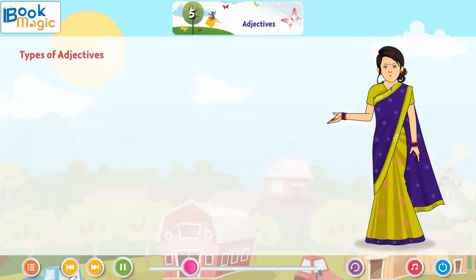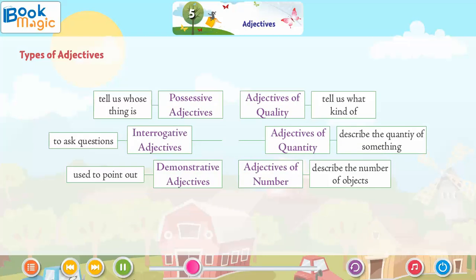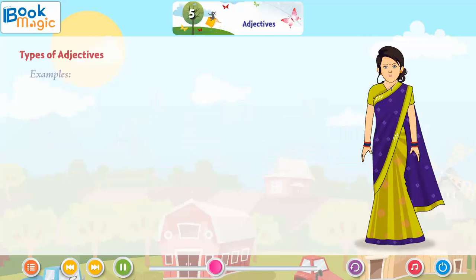Types of adjectives. Possessive adjectives tell us whose thing it is. Interrogative adjectives are used to ask questions. Demonstrative adjectives are used to point out. Adjectives of quality tell us what kind of. Adjectives of quantity describe the quantity of something. Adjectives of number describe the number of objects.